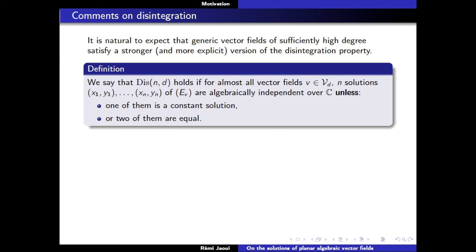Okay, so you see that in the property of disintegration, you've got the number of solutions that you pick, and you've got another parameter, which is the degree that you're looking at.